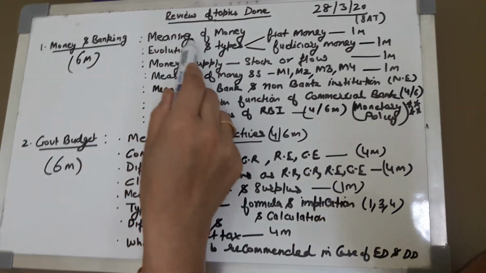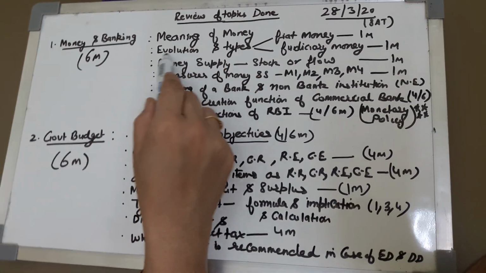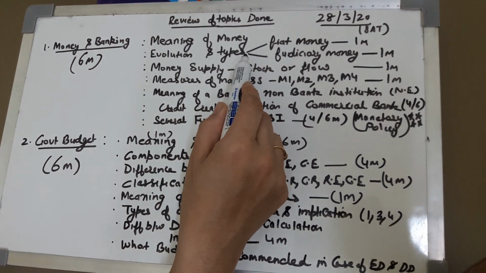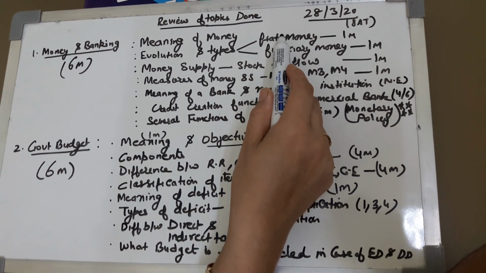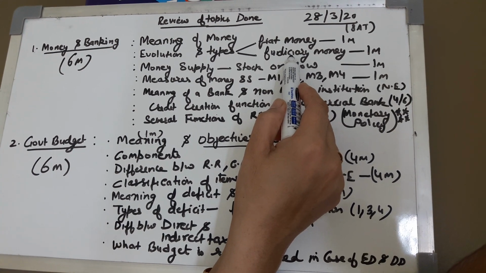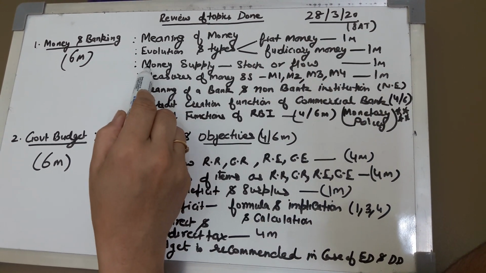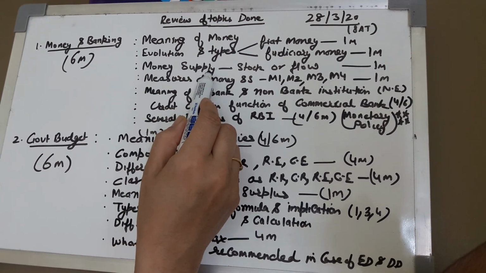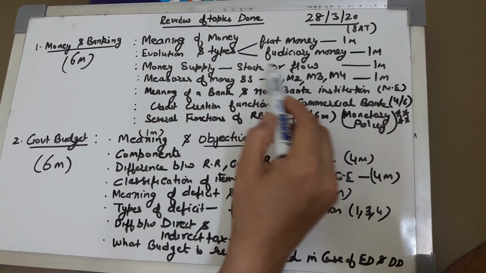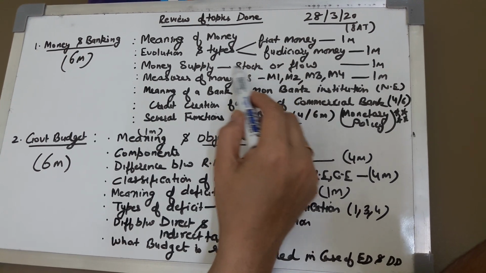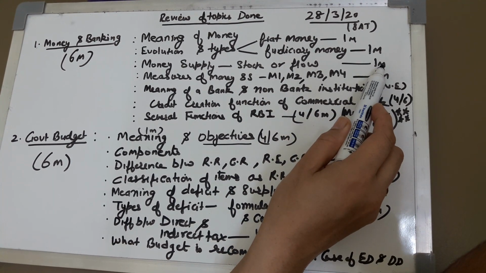We have done meaning of money, then we have done evolution and types of money. In types, important ones are fiat and fiduciary money, which you have to prepare for 1 mark. Then we have done meaning of money supply and whether it is a stock or a flow variable. Again, this topic is expected for 1 mark.